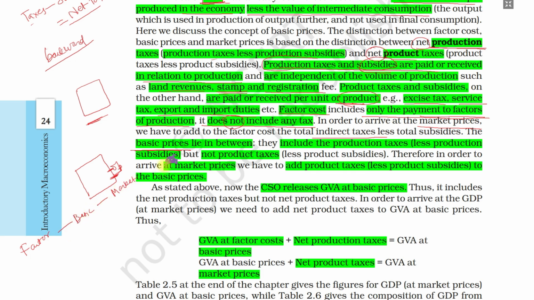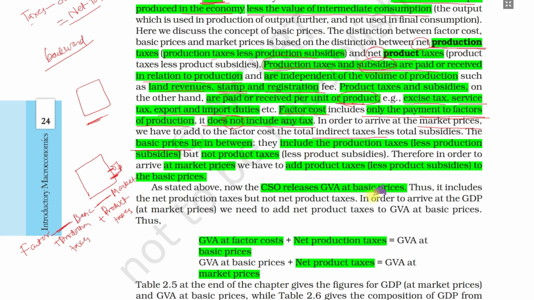This is the formula, this is the layout. To factor cost we add production taxes, and we get basic prices. If we add product taxes also, we get market prices.